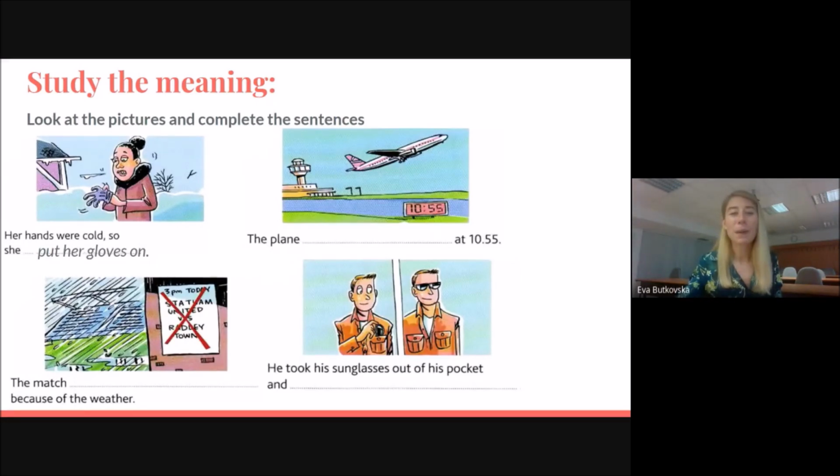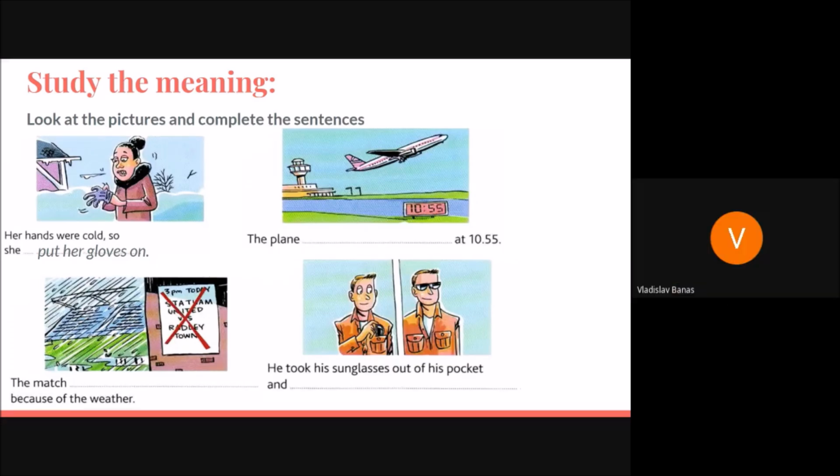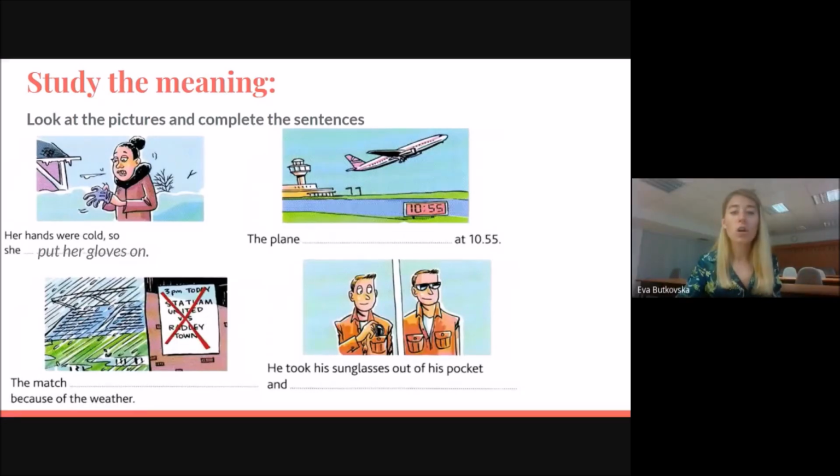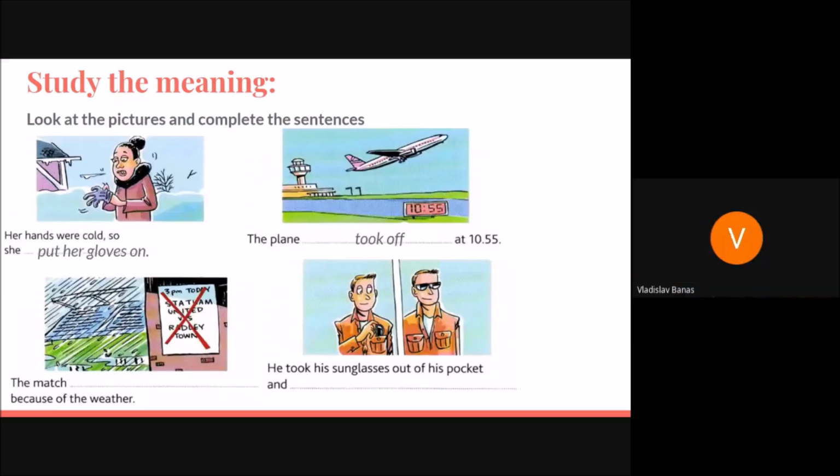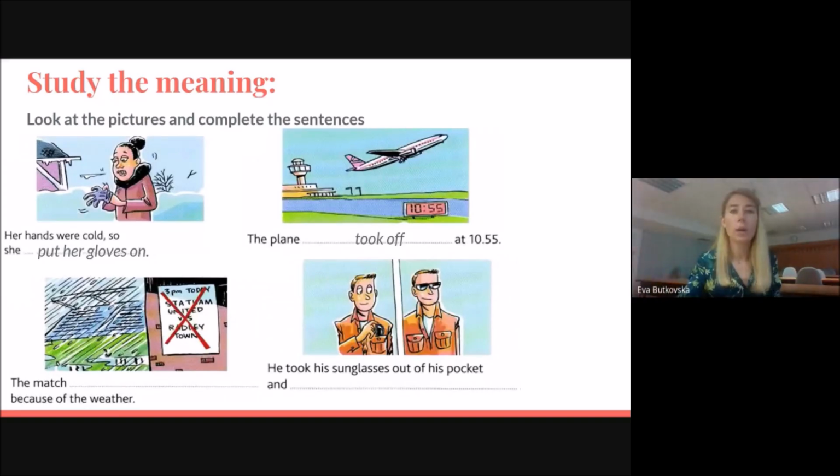Very good. What about the second picture? The plane take off at 10:55. Yes, very good. Or we could use it in the past simple, took off. We don't know whether it's a regular scheduled flight or it was just yesterday, for example, but good, take off.